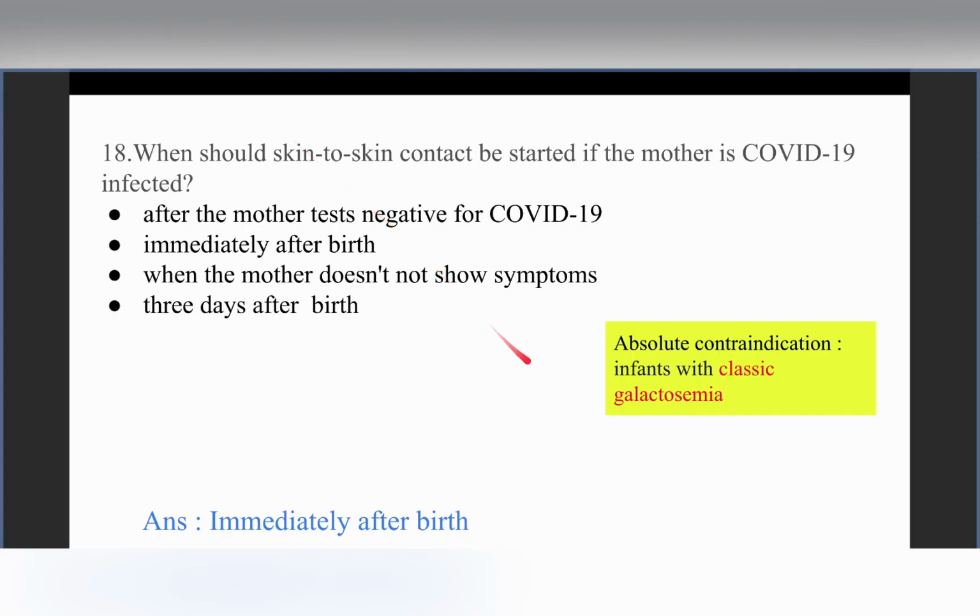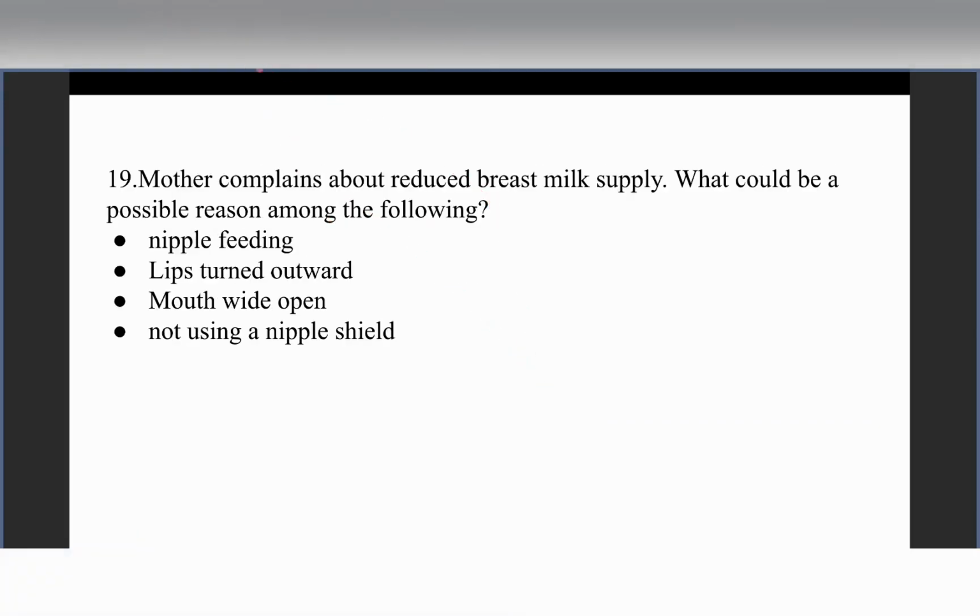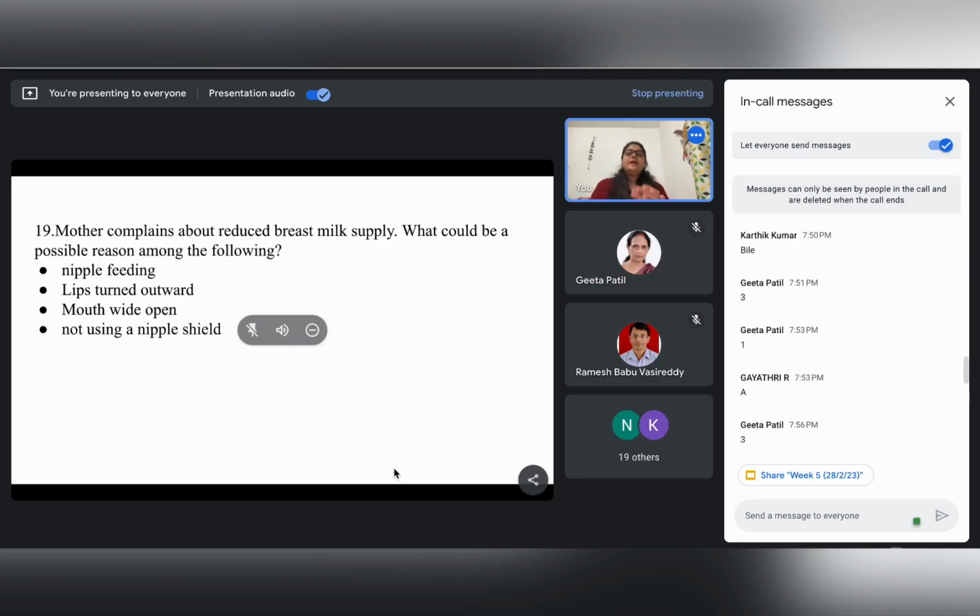So we will move on to our next question. A mother complains about reduced breast milk supply. What could be a possible reason among the following? We have discussed this, so anybody please volunteer. Reduced breast milk supply, what could be a possible reason?